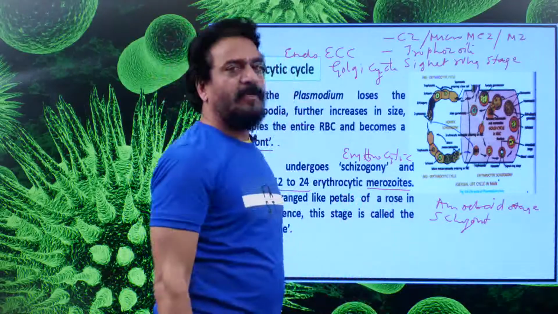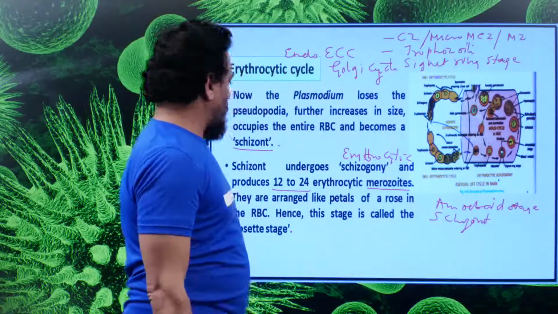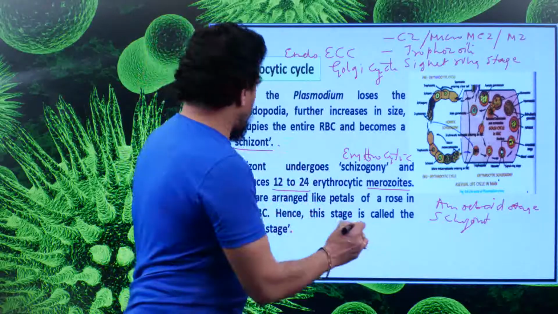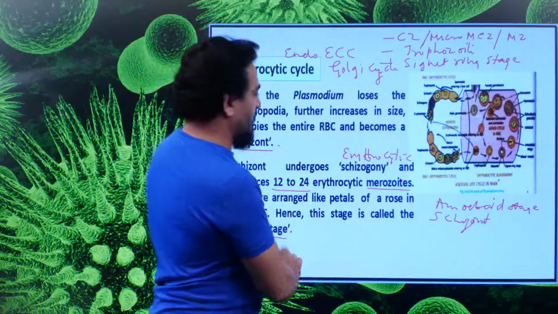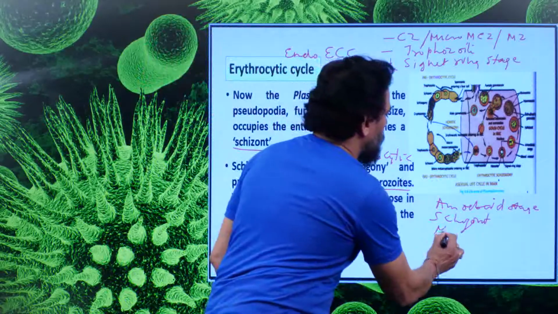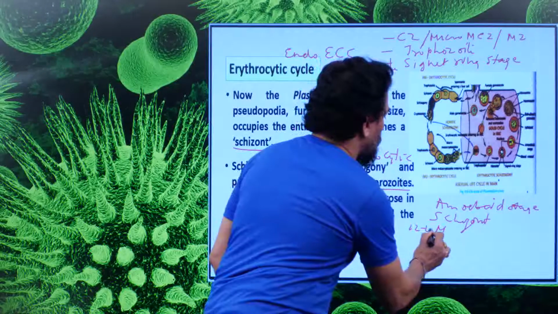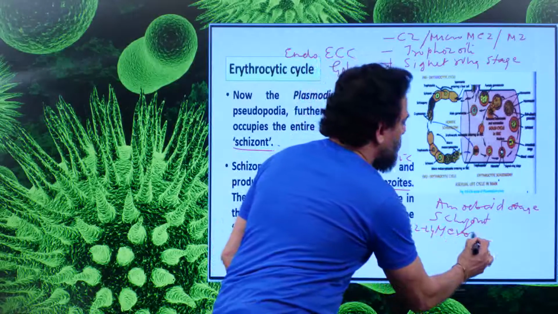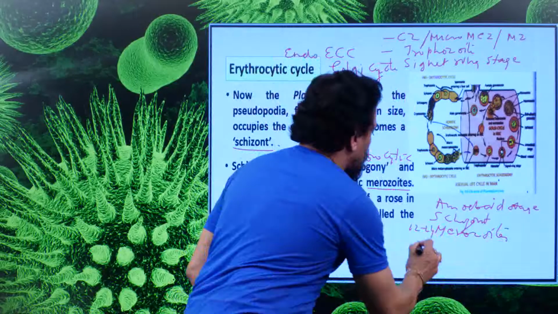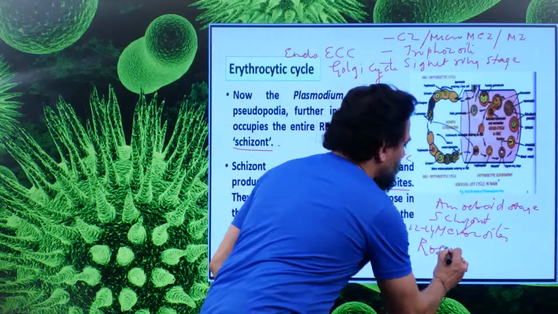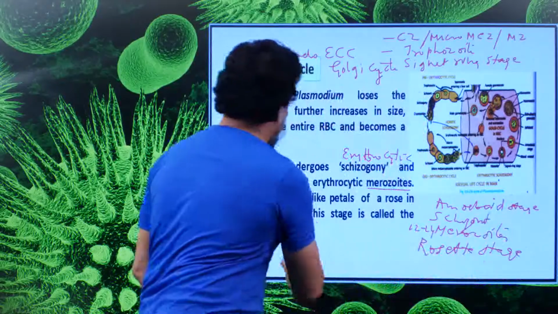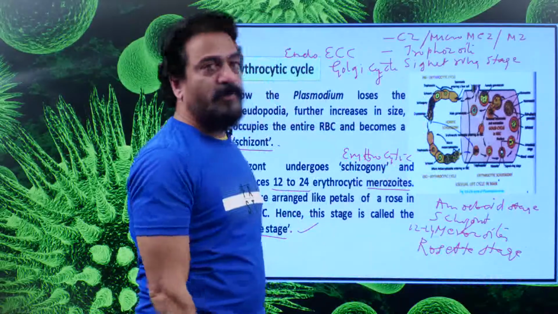Merozoite stages are created. Now, they are arranged in the form of the petals of a rose. So, that is why that stage is taken as the rosette stage. So, the schizont stage will produce 12 to 24 merozoites, and all these merozoites will be arranged in the form of the petals of a rose. Then the rosette stage is created. So, here the final thing is the creation of the rosette stage.